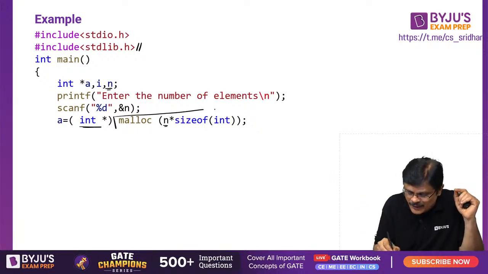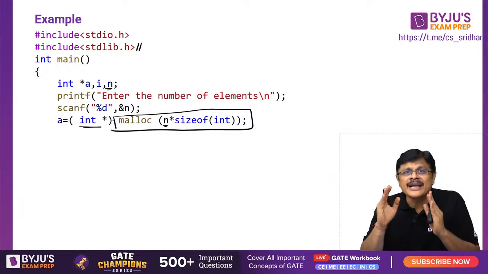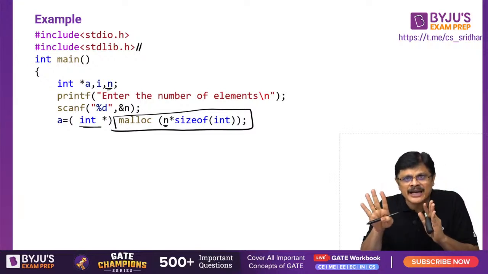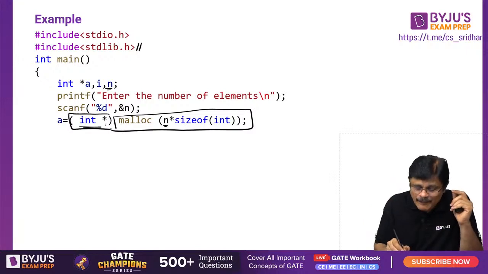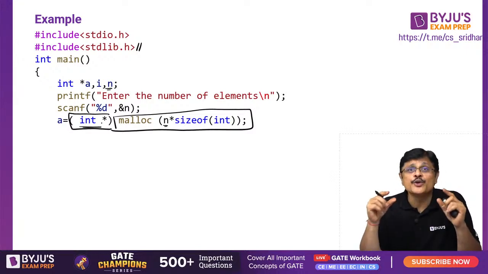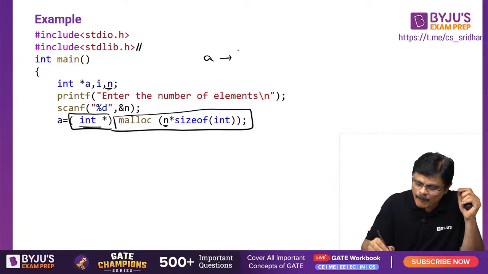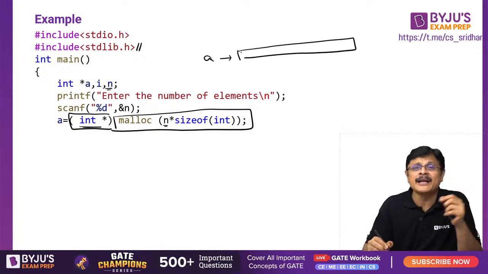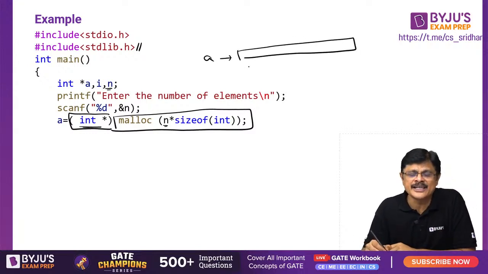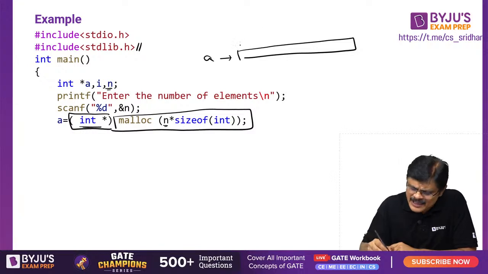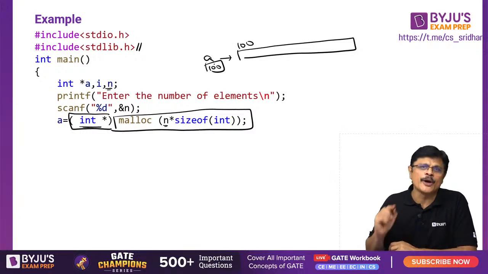Up to here we only know that it is n into size of integers. Suppose size of integer is 4, 4n bytes will be allocated. But now with this, what happens? In these 4n bytes you can store integers only. That is what you are explicitly mentioning. So A will contain the pointer to that particular n into size of integer, that is 4n bytes of memory. That is, the starting address will be contained by this A, my dear friends. A will be pointing to that.